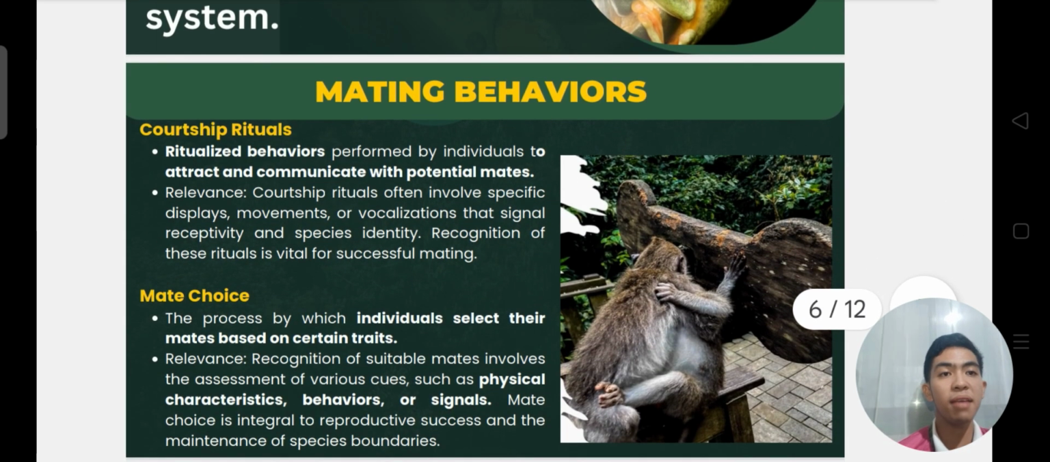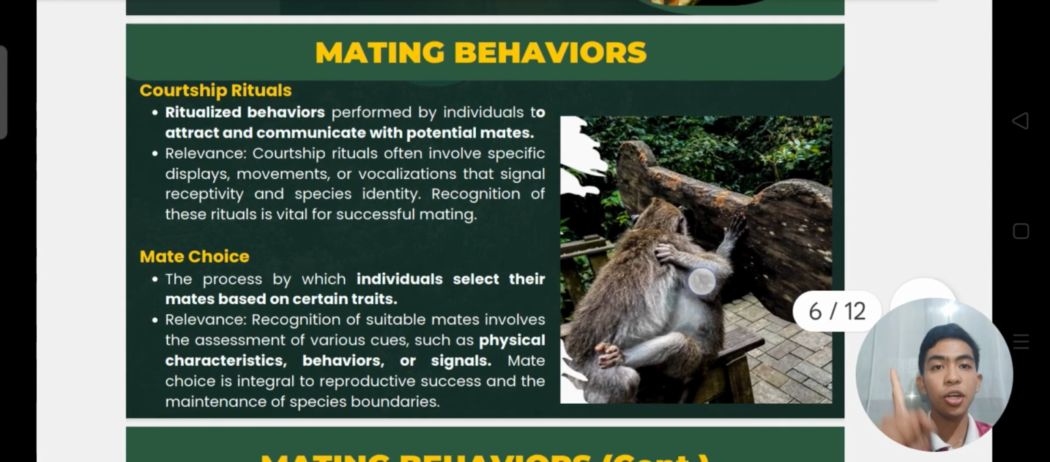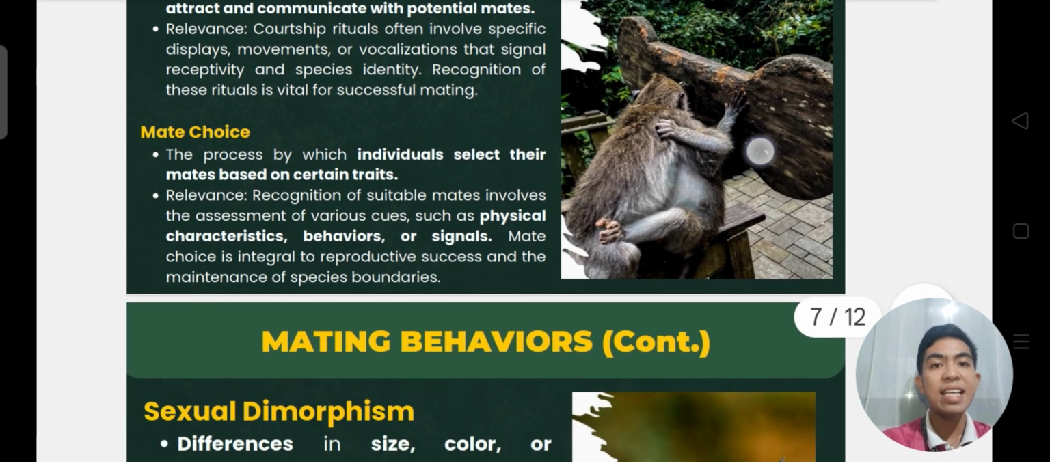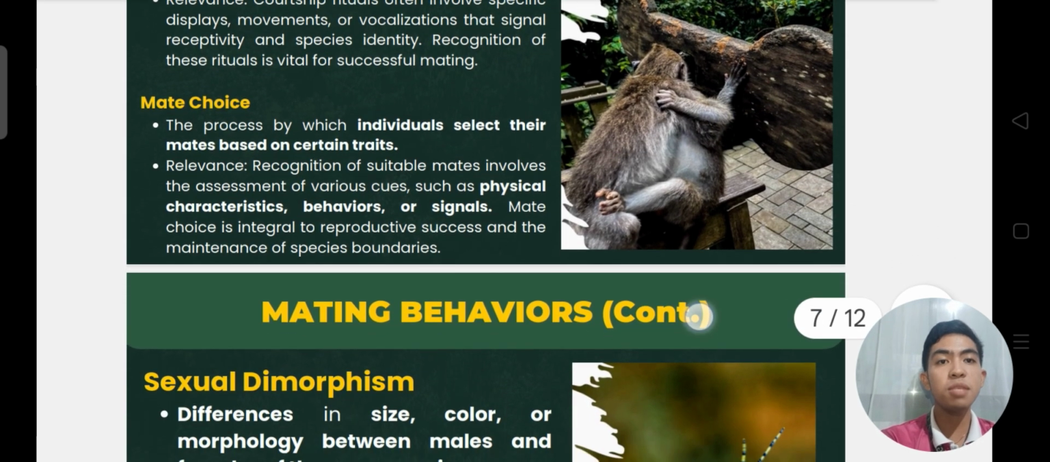And for the mating behaviors, we have here three. So, first is the courtship rituals. So, ritualized behavior performed by individuals to attract and communicate with potential mates. Second is the mate choice, the process by which individuals select their mates based on certain traits.